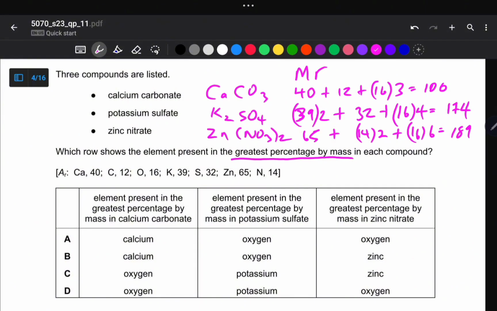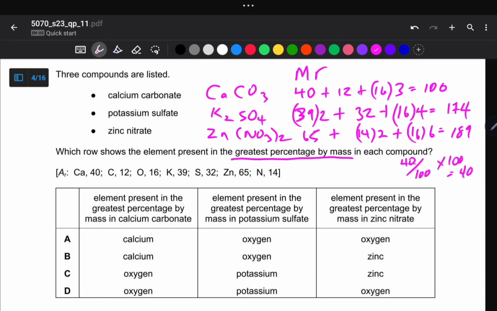So we want to calculate the element present in the greatest percentage by mass in calcium carbonate. So as I've alluded to before, we use the method of elimination when dealing with multiple choice questions. So here I've got two elements in calcium carbonate. I've got calcium and oxygen. So we simply calculate the percentage by mass of calcium in the calcium carbonate compound. So it's 40, the Ar of calcium, divided by 100, the molecular mass, multiplied by 100 to give us 40%.